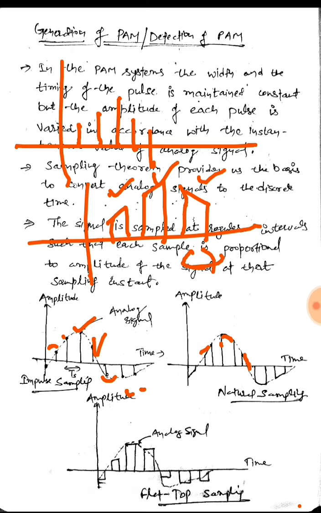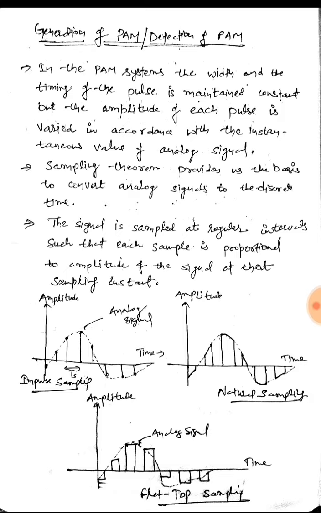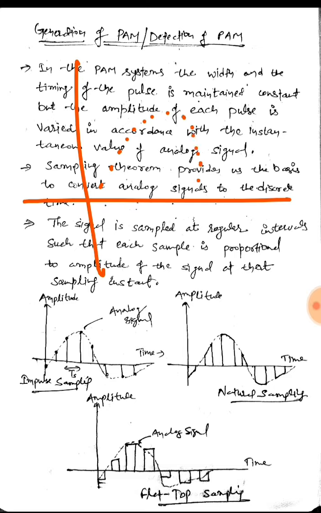But the most important is the flat top sampling, in which, if this is our analog signal, and these are the timing instants at which we need to get the sample. At this point, whatever is the value of the analog signal, it will take the first instantaneous value like this.